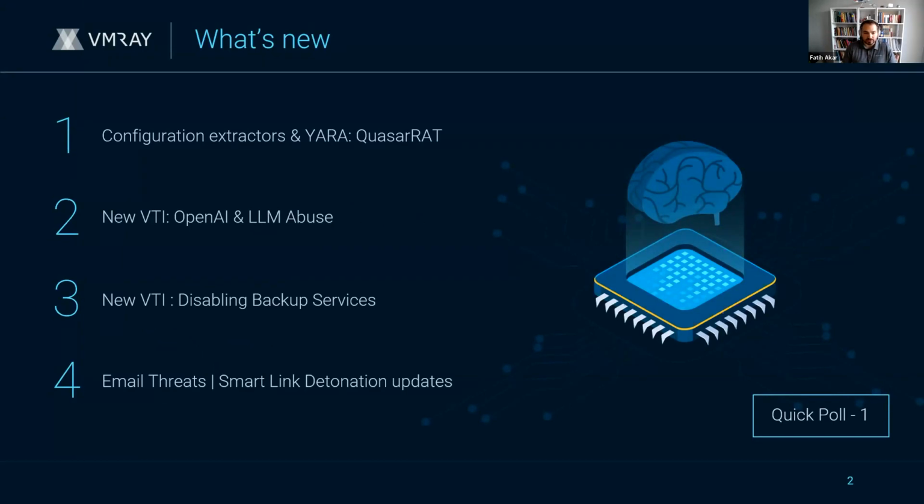and dynamic malicious behavior. Additionally, we have enhanced our capabilities to detect threats that aim to disable backup services, ensuring better protection against data loss. And finally, we have updates regarding email threats. We have shipped some new triggers for our Smart Link Detonation feature, which help us stay ahead of sophisticated email-based attacks.